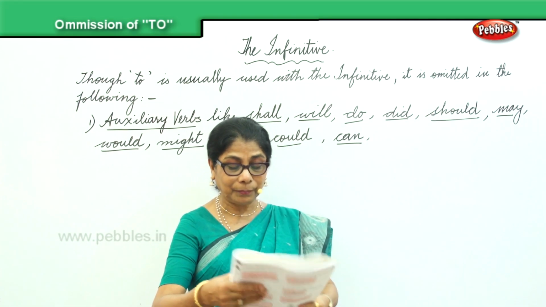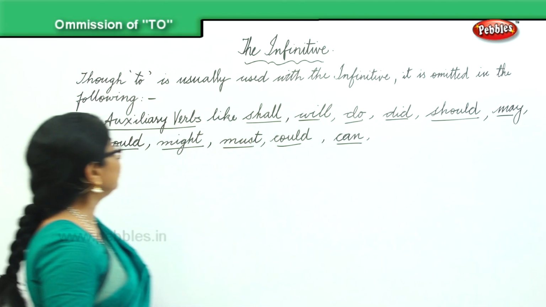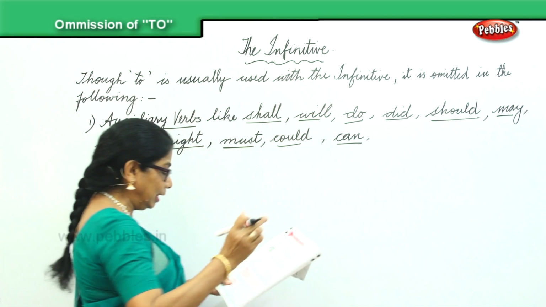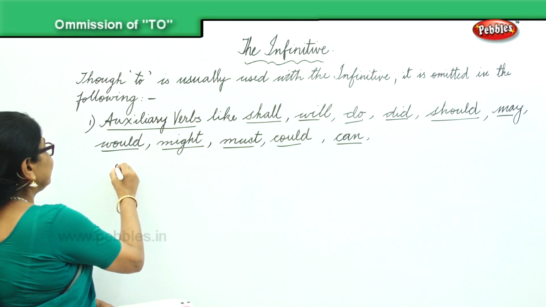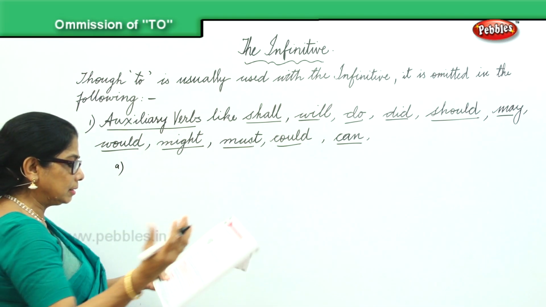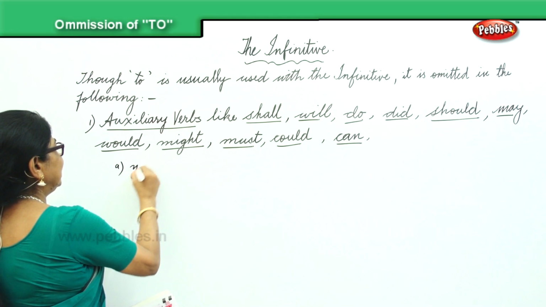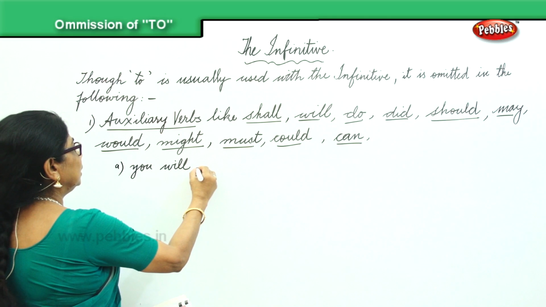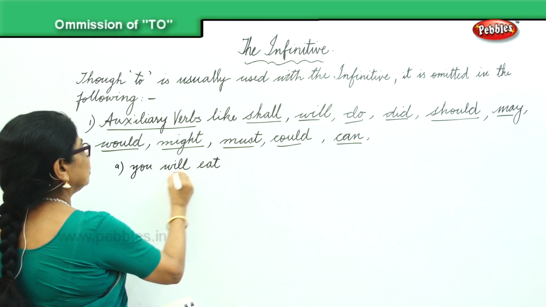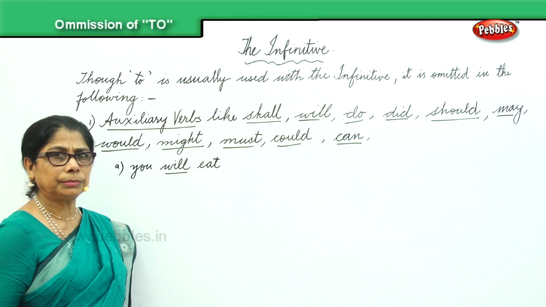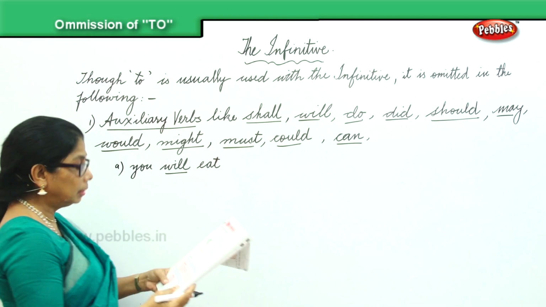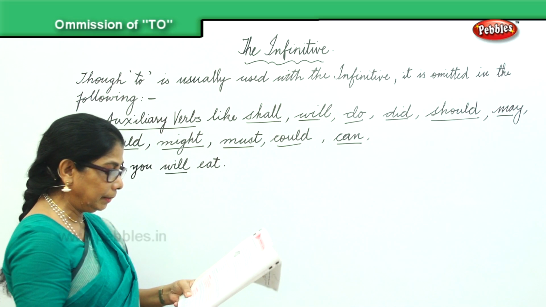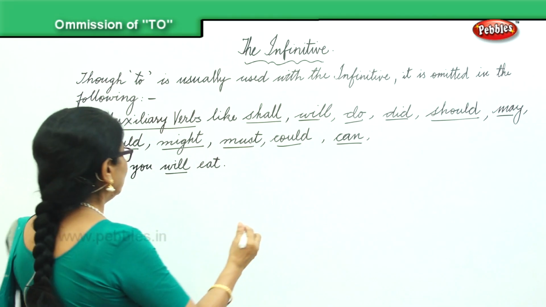Example, let's say we take this word will. Then you will say, you will eat. No to is used. Okay? Or if you're talking about must, then we will say, he must come.